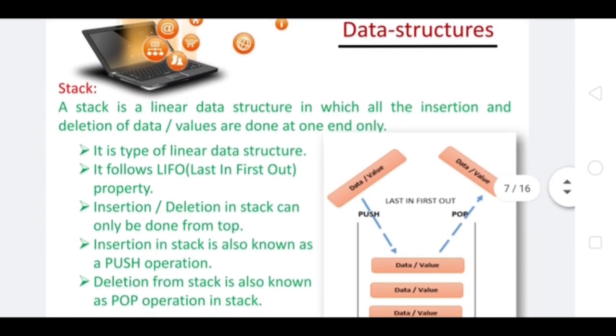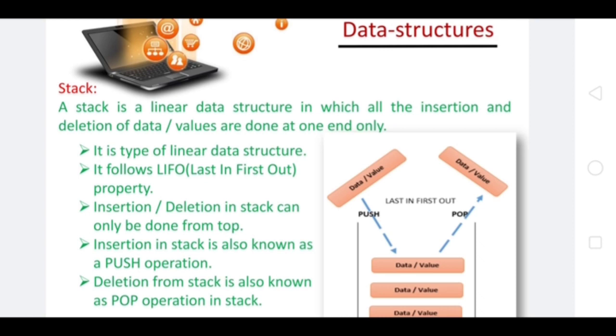So now comes the very important data structure which we need to talk about here, which is a stack. We often go to marriages and we see piles or stacks of plates. If I need to pick any plate from that stack, I usually pick the topmost plate, not from the middle, not from the end. Similarly, in a stack, once we need to insert any element, that will be done on the top, and once we need to delete any element, that will be done from the top.